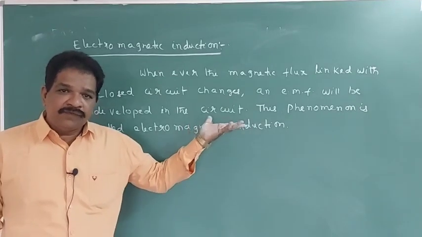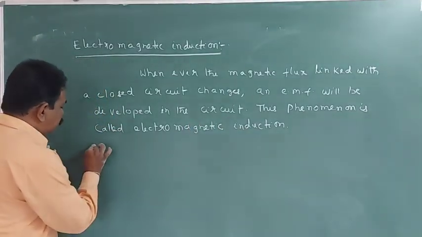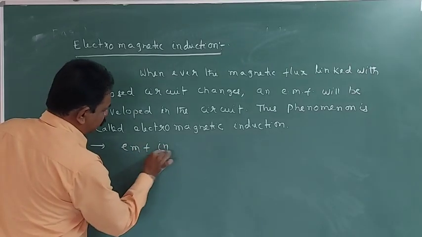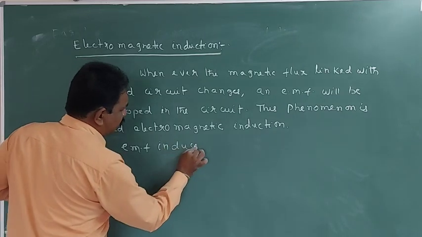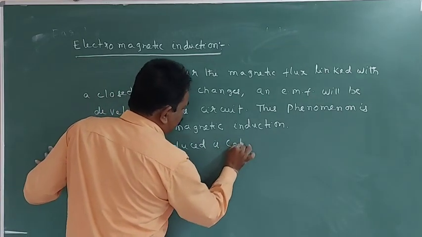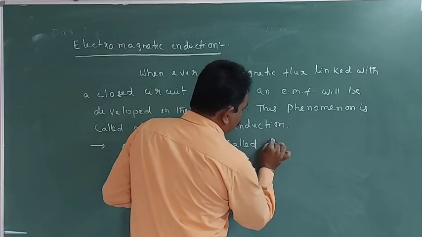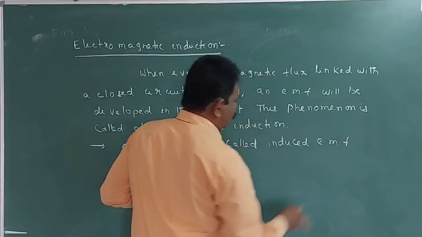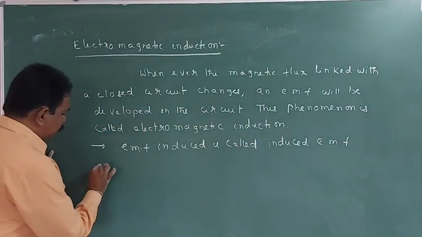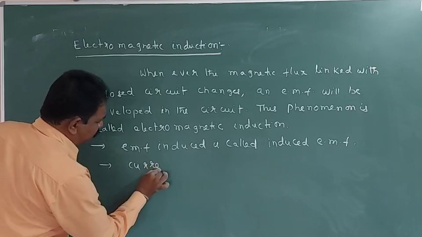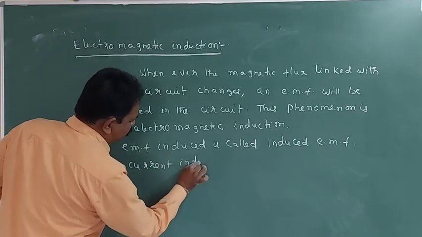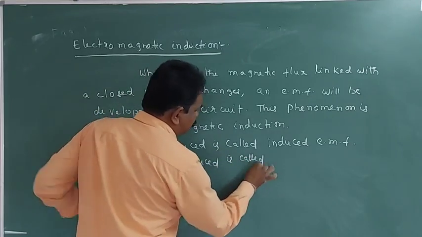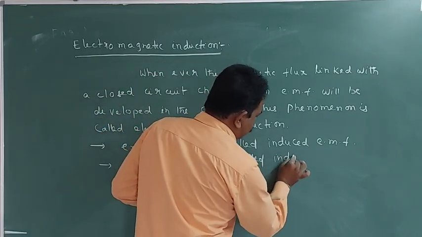What is the EMF induced there? So, the EMF induced is called induced EMF and the current induced is called induced current.